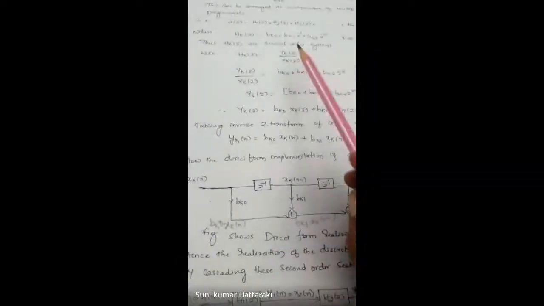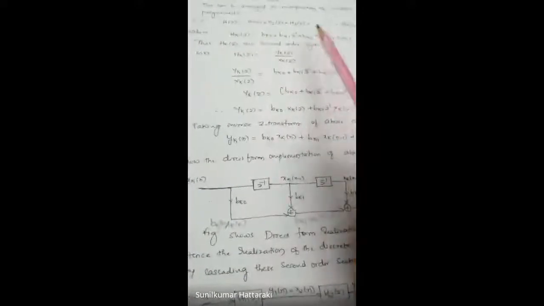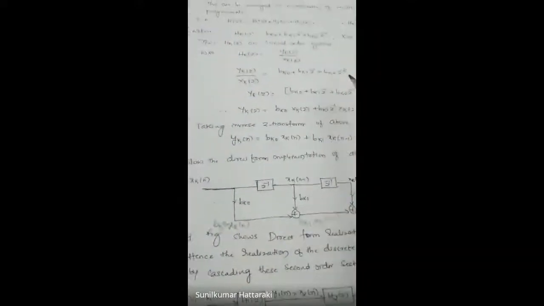Second order system means in general we take Hk of z in terms of second order. Similarly, each and every subsystem function, H1 of z, H2 of z, H3 of z, we have to express in this format. Then we have to make the series, or cascade, connection.